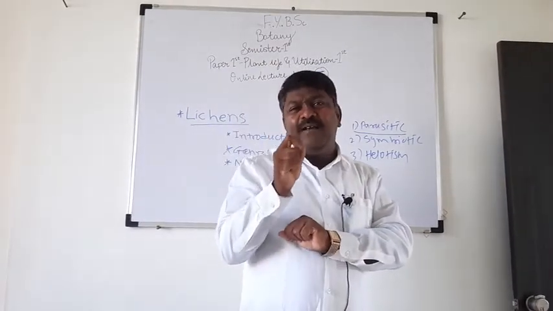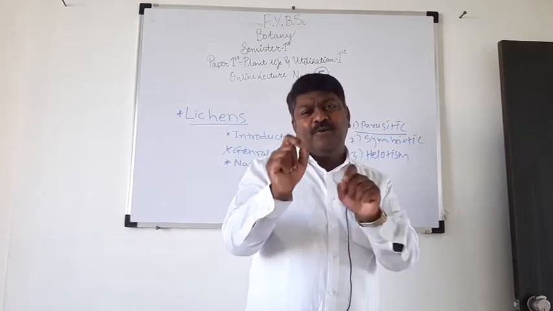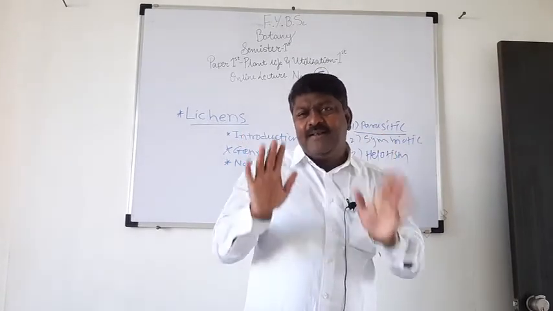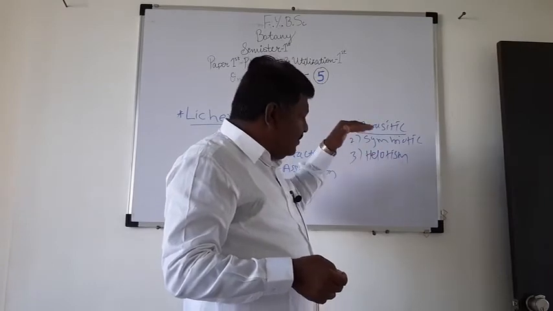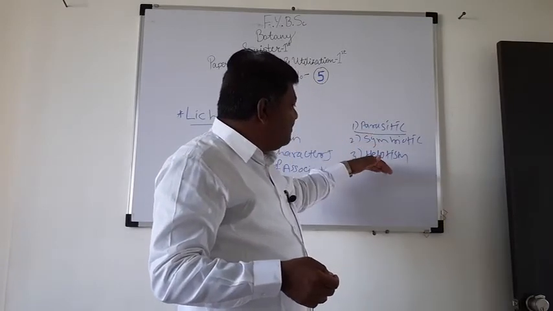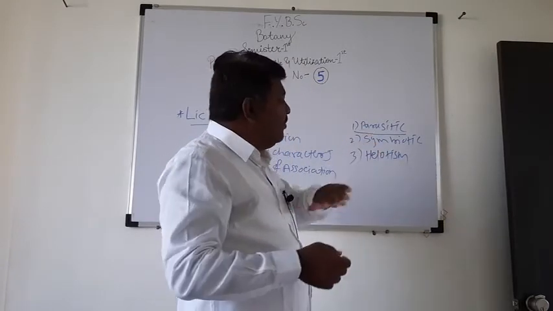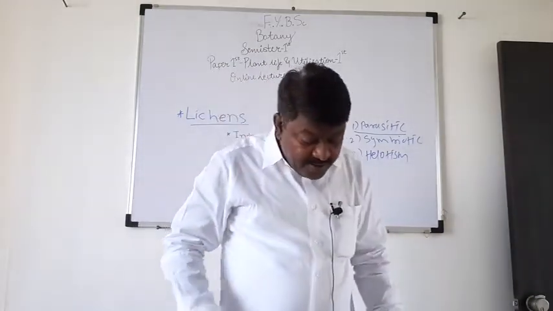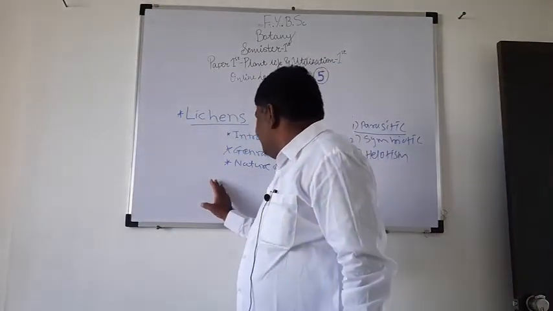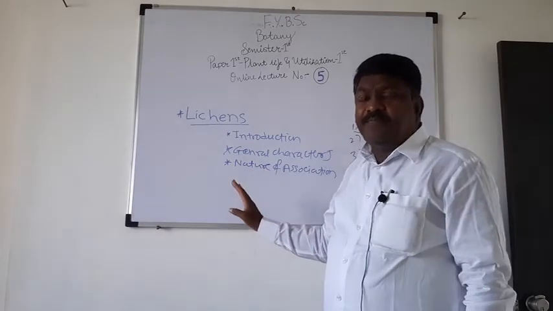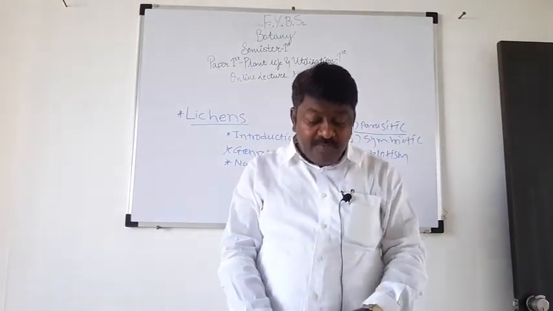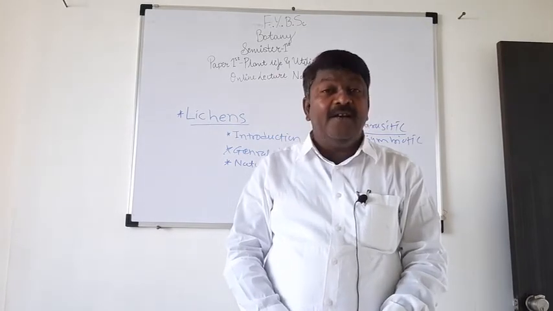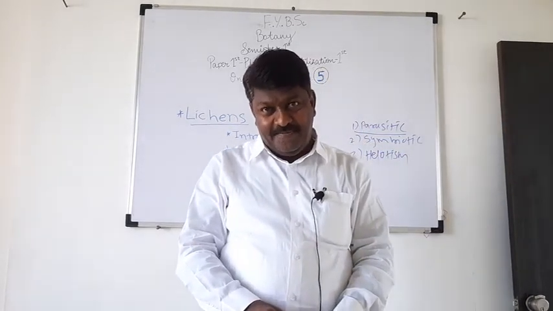Means algae plays only the function of photosynthesis. Understand? These are the points which support the hypothesis of helotism. This is about the nature of association in lichen. In the next lecture, we will discuss forms of lichen and utilization of lichen. Thank you.